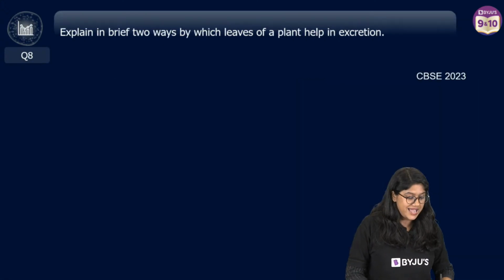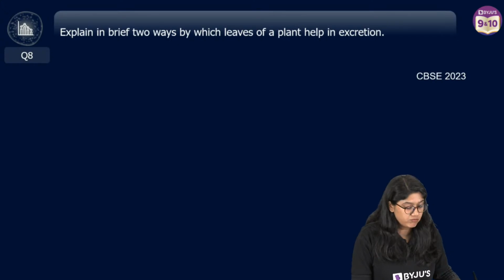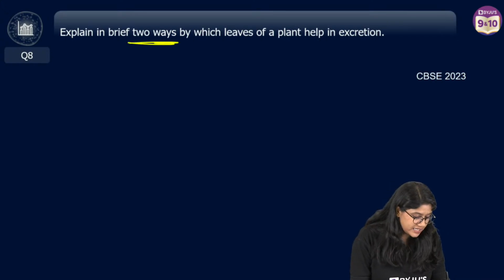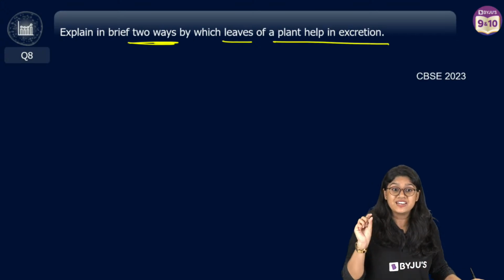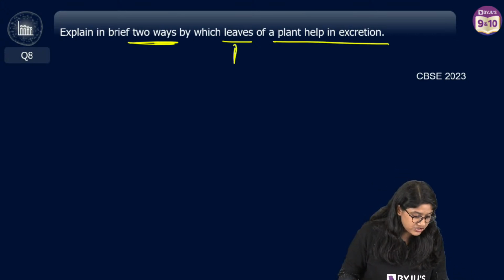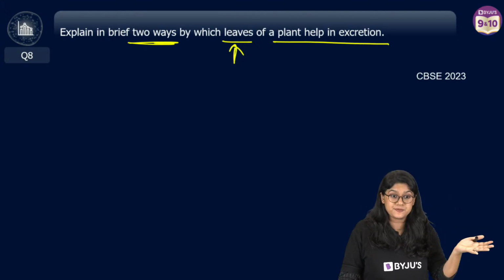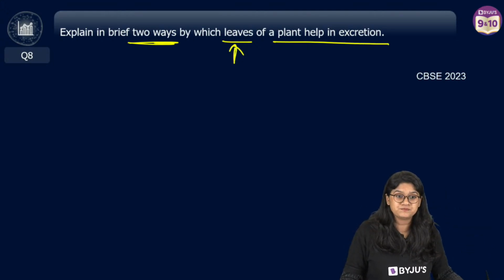Next question, everyone. Question number 8. Explain briefly 2 ways by which leaves of plants help in excretion. Very specifically, everyone. So we know that excretion in plants happens in different ways. Right? Can you quickly tell me?